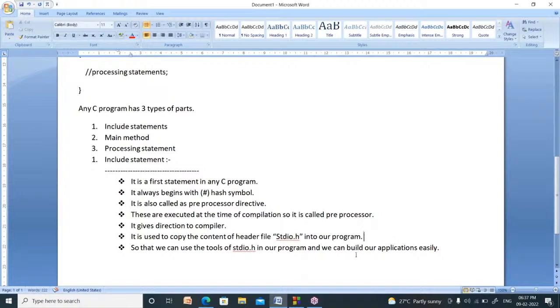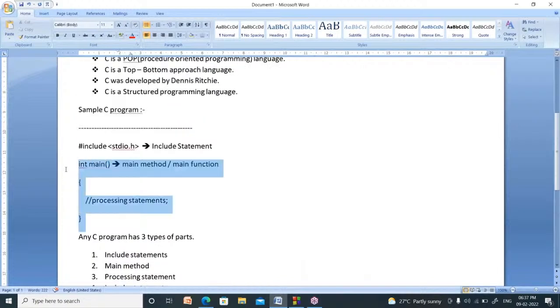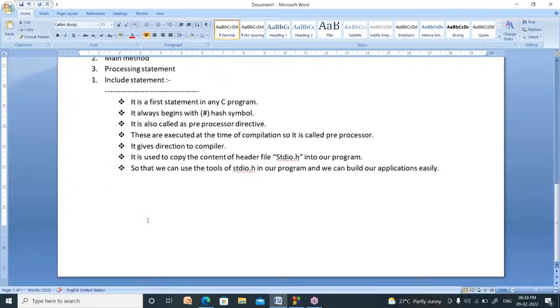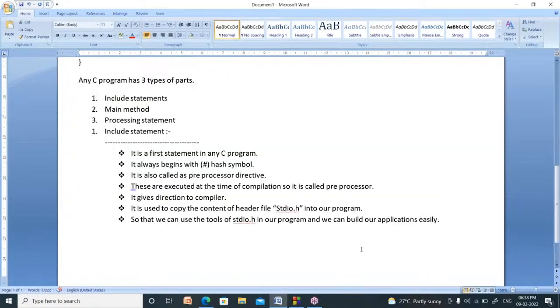Suppose I want to hold a function at my home. I need a tent, some chairs, some tables. Those are available at the tent house. I have to bring them from the tent house and use them. In the same manner, to build an application you require many tools. Those tools are already available in header files. First, you have to copy them and use them. How to copy the content of a header file into our program? By using #include <stdio.h>. So it is called an include statement.